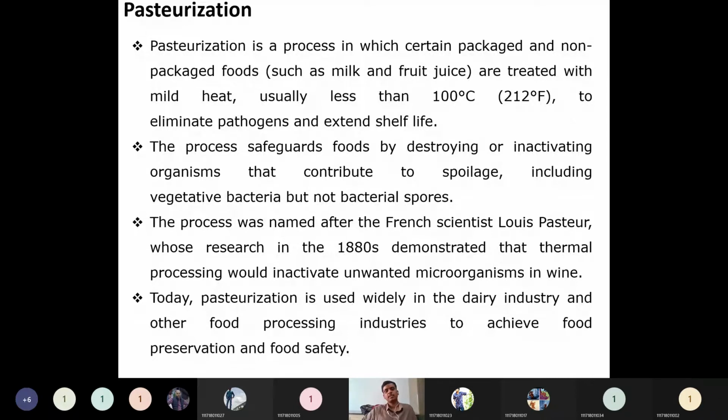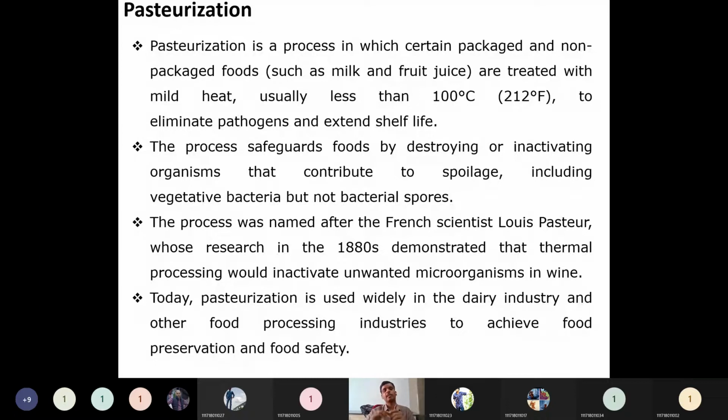Pasteurization recently is synonymous with milk products nowadays, but pasteurization can be used for any type of product. Pasteurization is a process in which certain processed and non-processed foods such as milk and fruit juices are treated with mild heat, usually less than 100 degrees centigrade, to eliminate pathogens and extend shelf life. Obviously every preservation technique is to increase the shelf life of a product. The process safeguards food by destroying or inactivating organisms that contribute to spoilage, including vegetative bacteria but not bacterial spores.